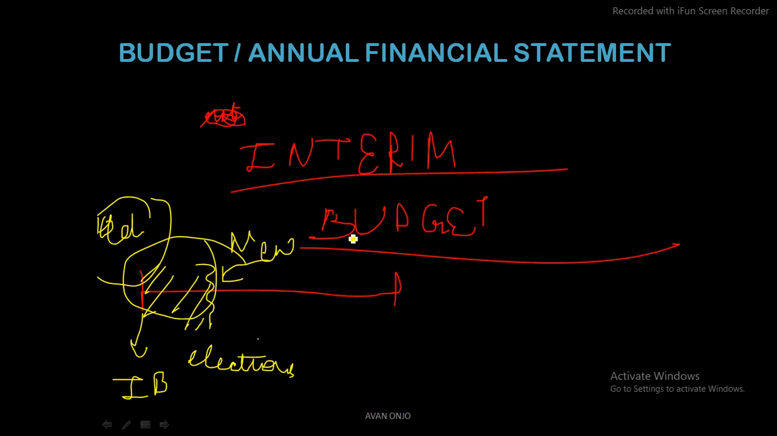And also, a financial year is divided into 4 quarters: 1, 2, 3 and 4. The first quarter is from 1st April to 30th June, then from 1st July to 30th September, then from 1st October to 31st December, and then from 1st of January to 31st of March. So this is going to be the division of a financial year. So this is what the interim budget is all about.